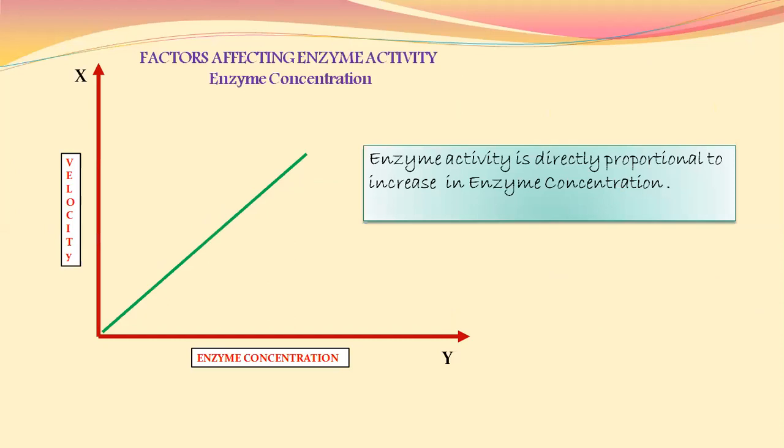Next, factors affecting enzyme activity. Next factor is enzyme concentration. It is a very simple one. As we go on increasing the enzyme concentration, the rate of the reaction or velocity will get increased. That means enzyme activity is directly proportional to increase in enzyme concentration.